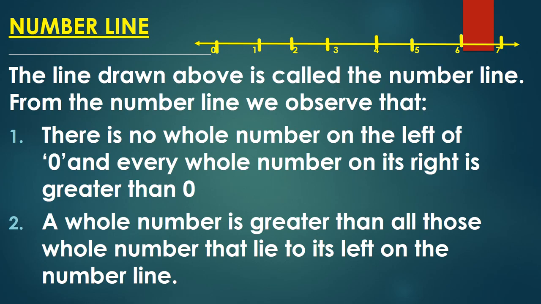What are the whole numbers which lie on the left of 4? That is 3, 2, 1 and 0. So we know that 4 is greater than 3, 2, 1 and 0. So a whole number is greater than all those whole numbers that lie to its left on the number line.